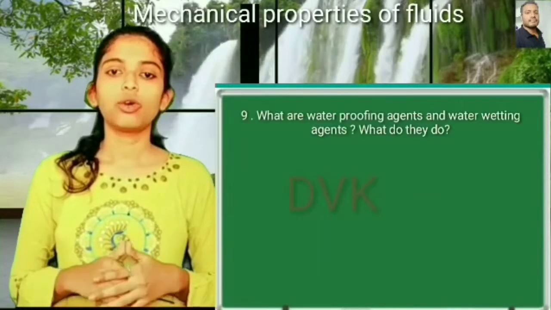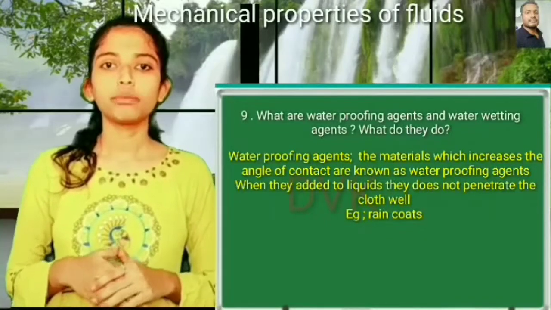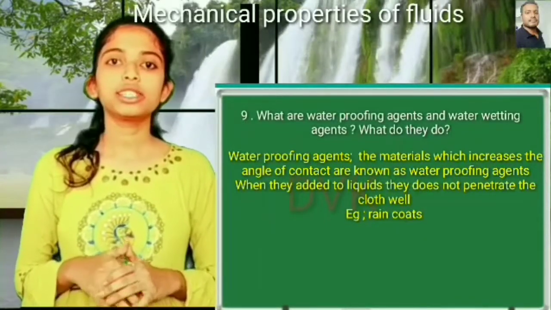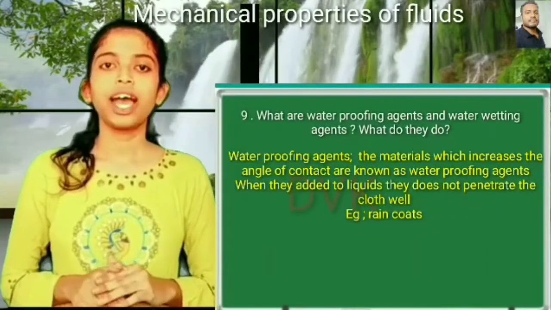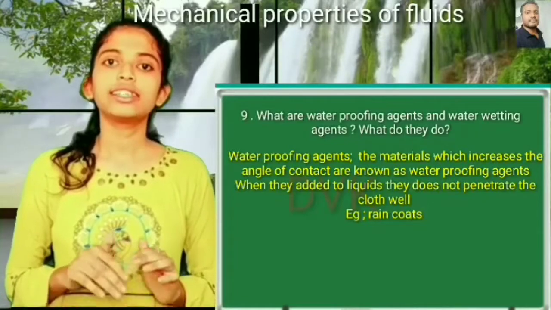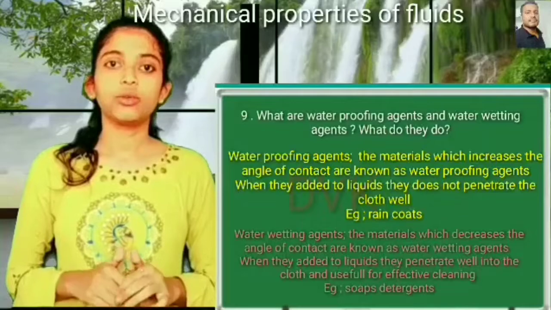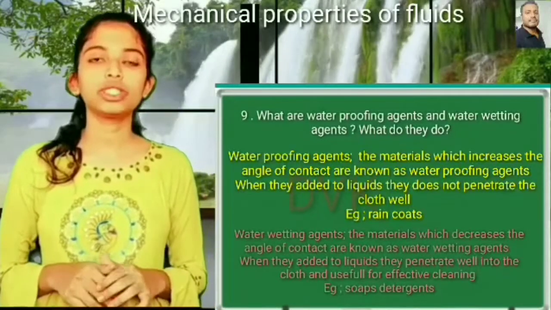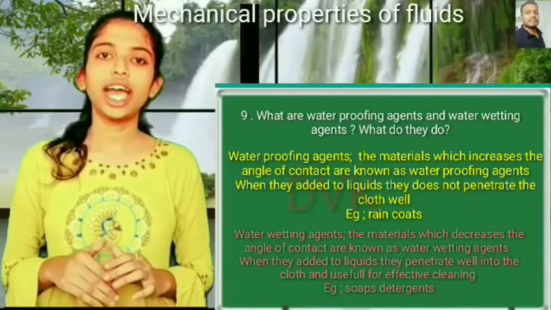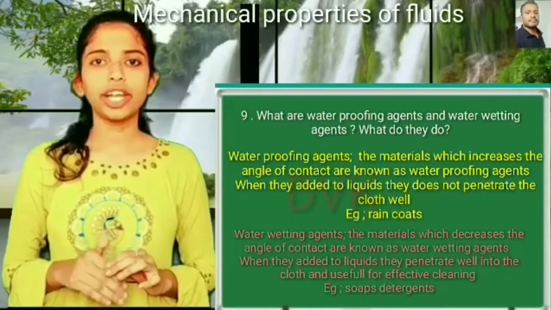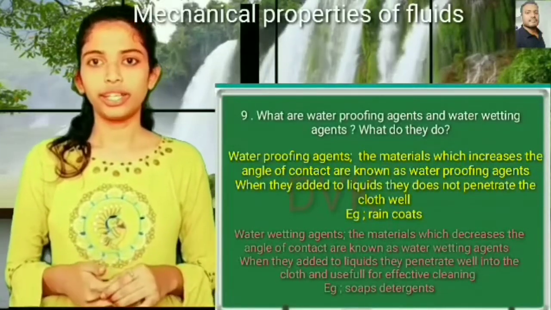Coming to the ninth question, what are waterproofing agents and water wetting agents and what do they do? Waterproofing agents are the materials which increase the angle of contact, and when they are added to the liquids, they do not penetrate well into the cloth. Example, raincoats. Water wetting agents are the materials which decrease the angle of contact. When they are added to the liquids, they penetrate well into the cloth for effective cleaning and drying.